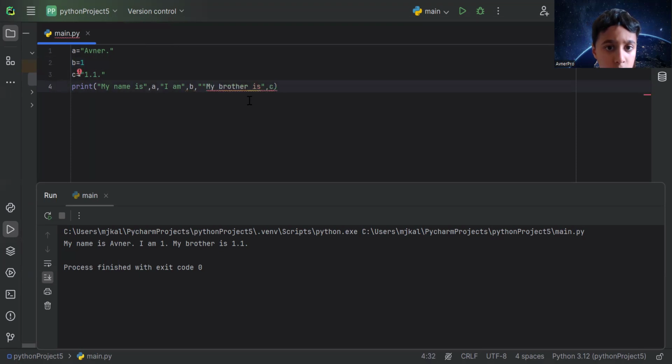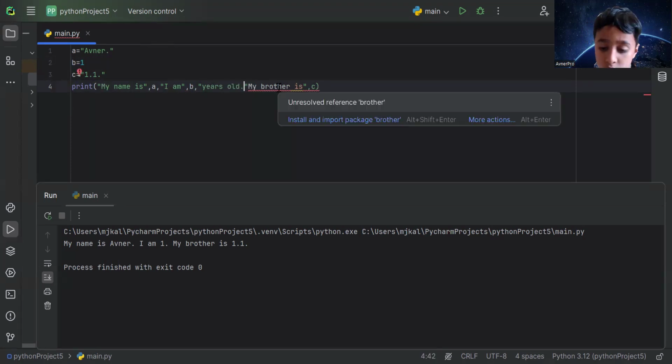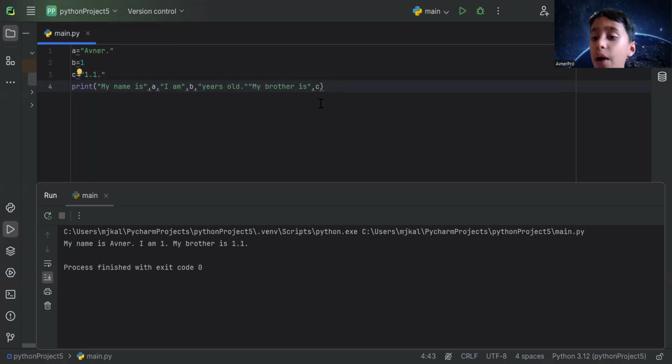Okay, now I'm going to use quotation marks. I use double. You can see that error. It's already going to be error for sure. I'm writing years old. Period. Then I have a close quotation marks. Now it's no more error.